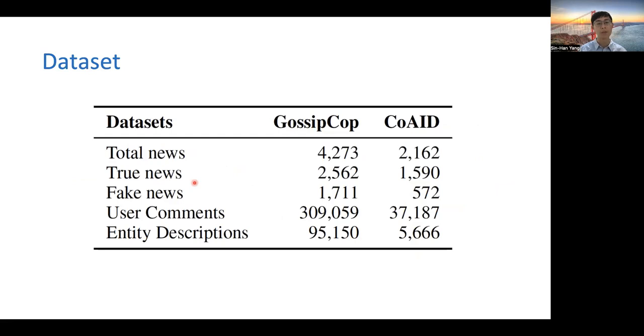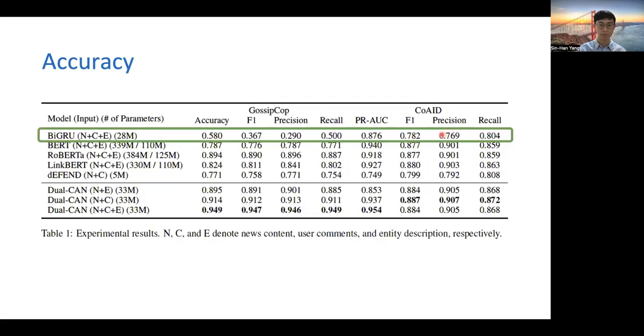To evaluate our model, we do experiments on two benchmark datasets. The first dataset is GossipCop, which collects the news contents and user comments from a fact-checking website. CoAID is a benchmark dataset for COVID-19 misinformation. The details are shown in this table.